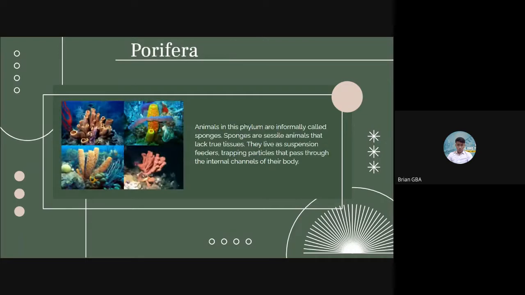Next, Porifera. Animals in this phylum are informally called sponges. Sponges are sessile animals that lack true tissues. They live as suspension feeders, trapping particles that pass through the internal channels of their body.